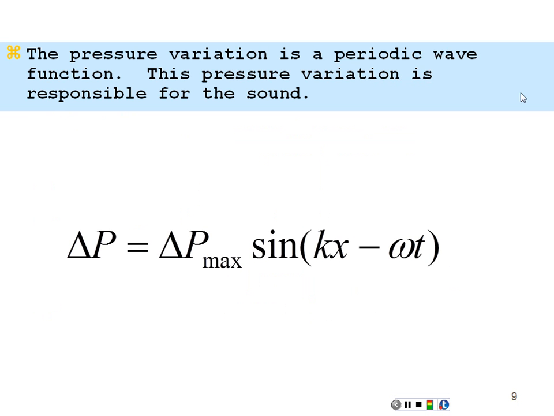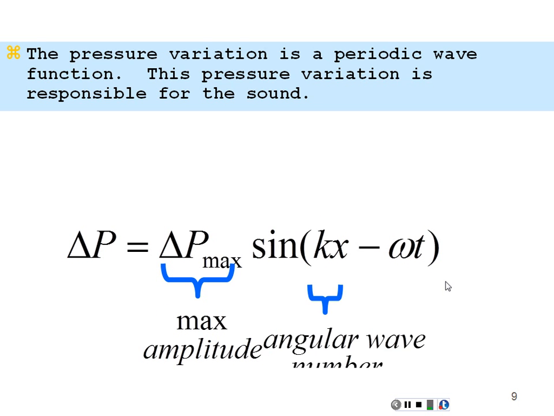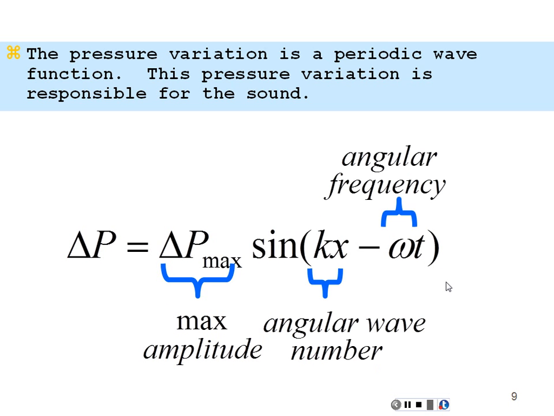So sound is indeed a pressure wave. It's got an amplitude, which is our maximum point of pressure change. It's got an angular wave number, k, in front of its spatial component x, and an angular frequency, omega, in front of its time. So maximum amplitude, angular wave number, angular frequency, like any other wave that we've talked about, say, in chapter 16. Your book spends 3 or 4 pages on this subject, but that's basically what the conclusion is. Sound is a wave, amplitude, wave number, and angular frequency, like any other wave.